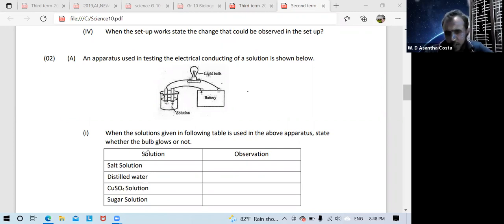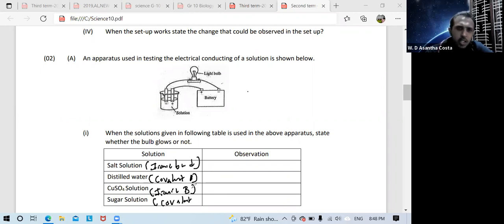Now, you want to identify what the solutions are and what type of bond they contain. Salt solution contains ionic bond. Distilled water, H2O, contains covalent bond. Copper sulfate solution also has ionic bond. Sugar solution contains covalent bond.